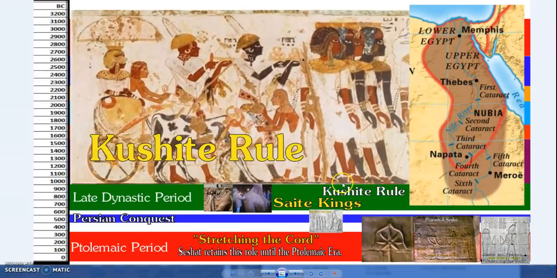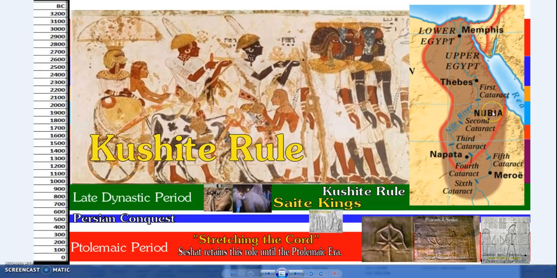Prior to that, what you had was the Kushite rule. The Kushites were foreigners, but they were still very Egyptian. They were from the Nubians, or modern Sudan. Their religion, etc., was very similar to Egypt already. So although they were technically foreign rulers because they were above the cataracts, they were still very Egyptian.